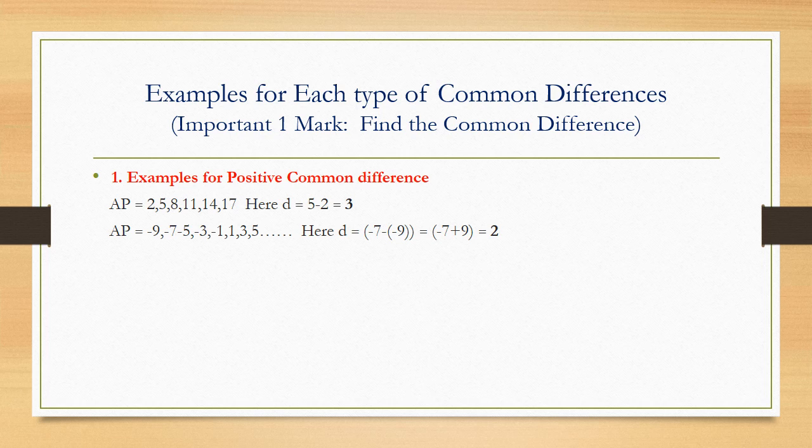Since 9 is the bigger number, I am subtracting 7 from 9. When we do this, I am going to get the answer as 2. Now this 2 is a positive number. Hence, again this is an example of positive common difference.